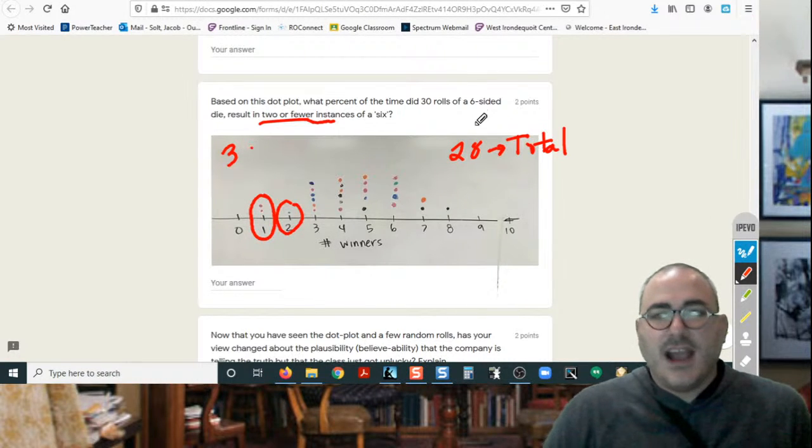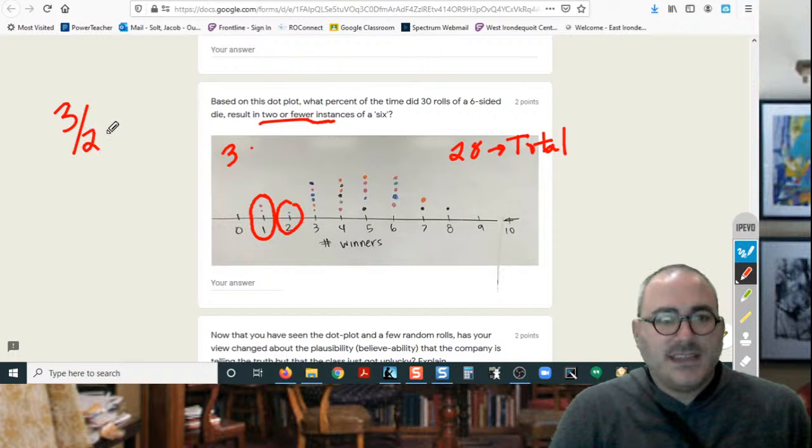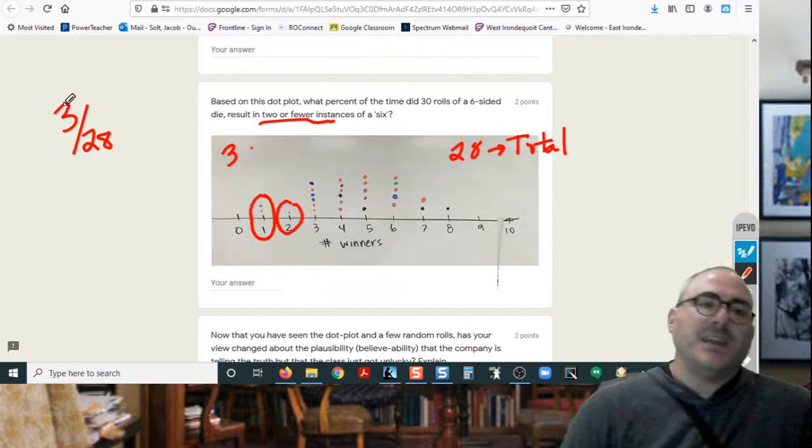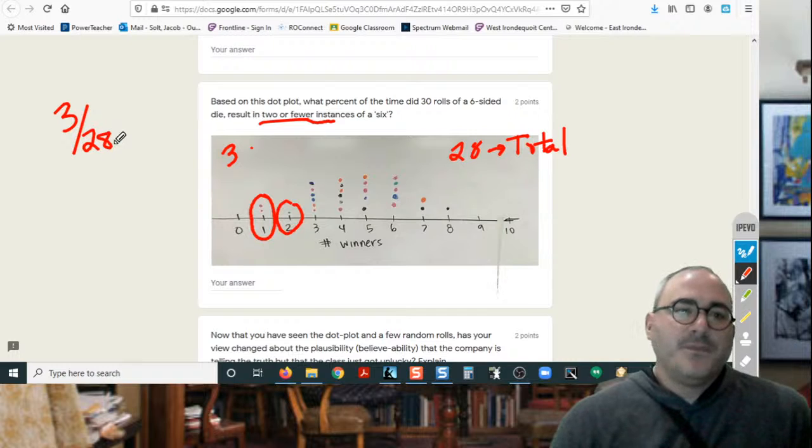So 3. So what we want is 3 out of 28. Right? We want to know what the proportion is from 3 to 28. So I'm going to divide, because this is going to tell me how many times I get 3 coming out of 28, right?